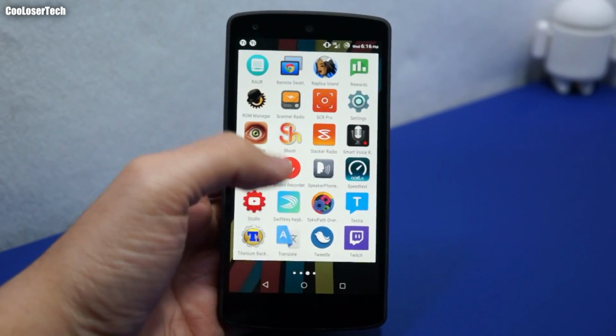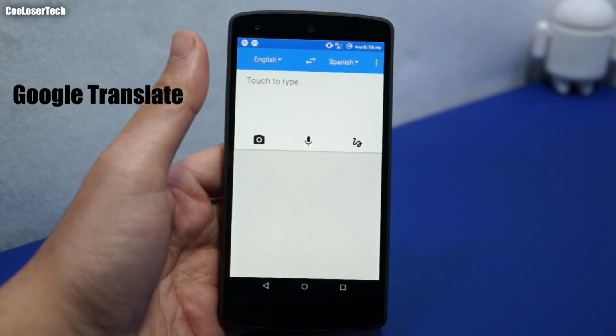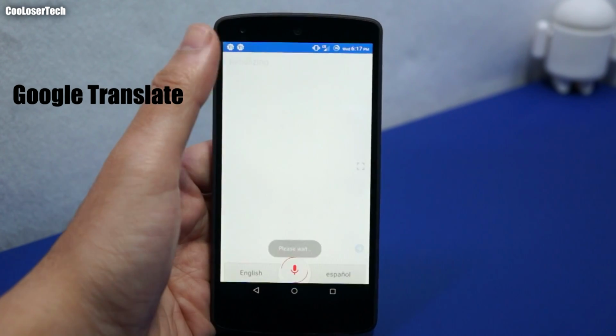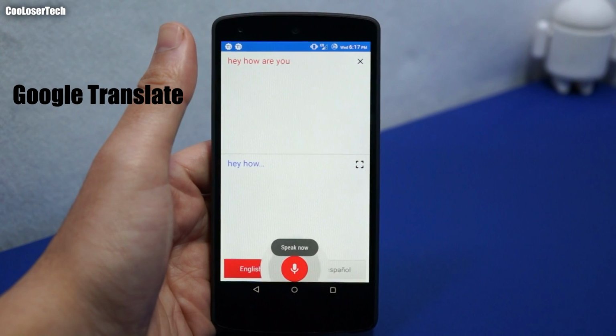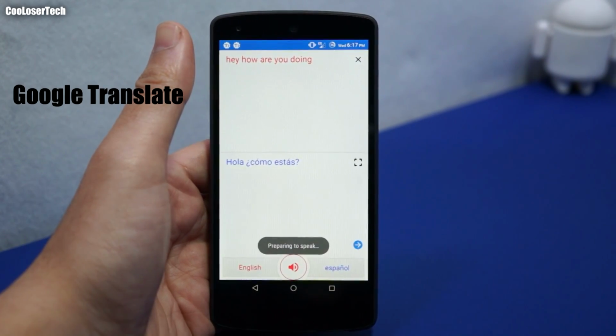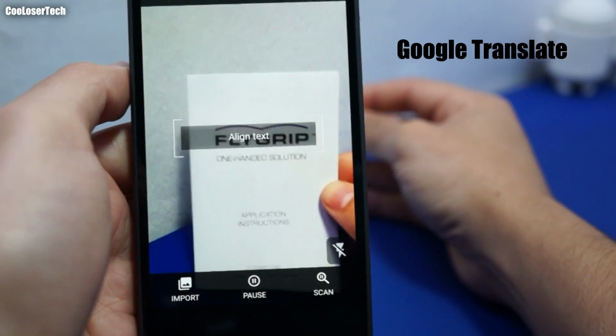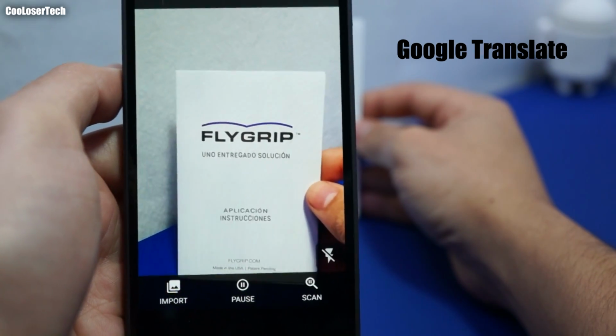And then we got Google Translate. I just reviewed this on my last application where you can speak and it'll translate to whatever language you would like to do. Hey, how are you doing? Fly grip one-handed solution, and we go into it, and it changes it live to whatever language so you can read it in.